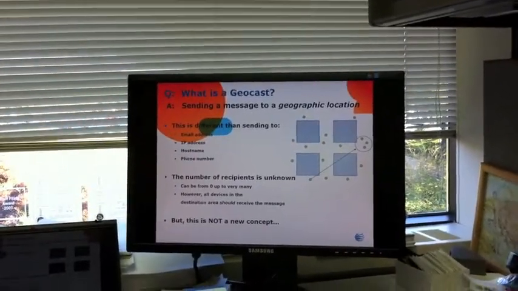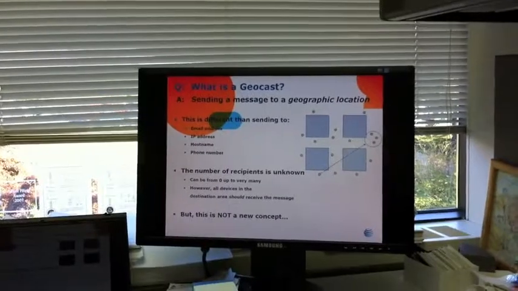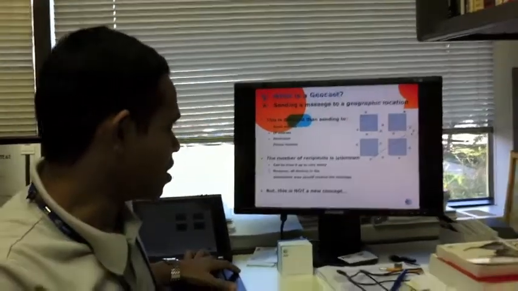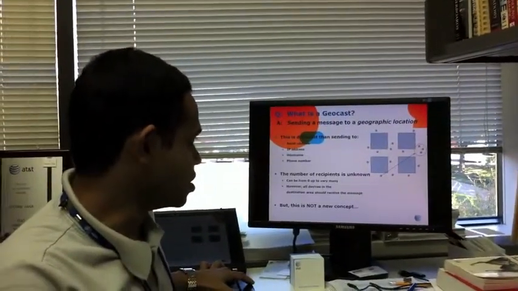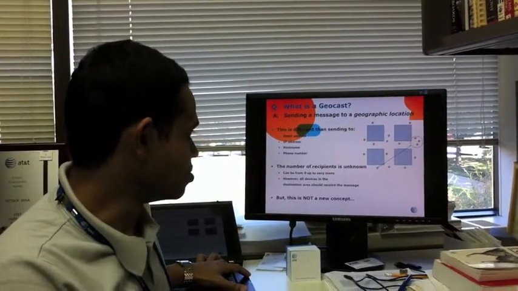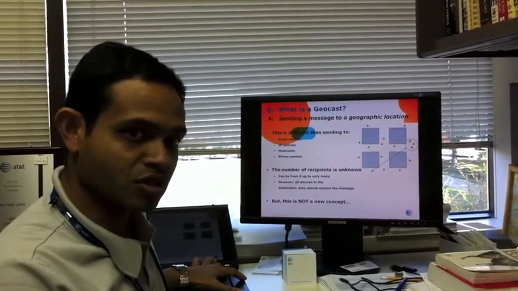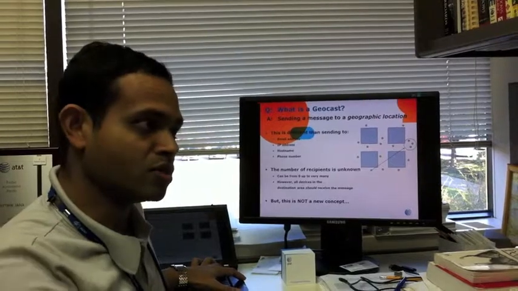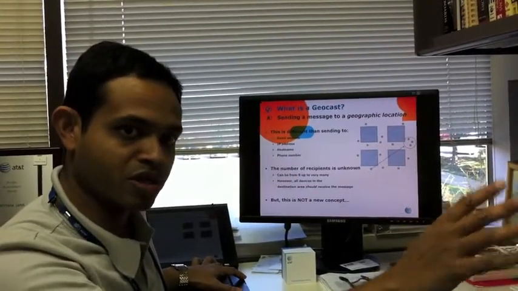So what is a geocast? A geocast is basically trying to send a message to a geographic location. This is different than sending to a particular IP address or a host name. The number of recipients is usually unknown. So all you need to know is that we're going to send it out to a certain place, a certain location.